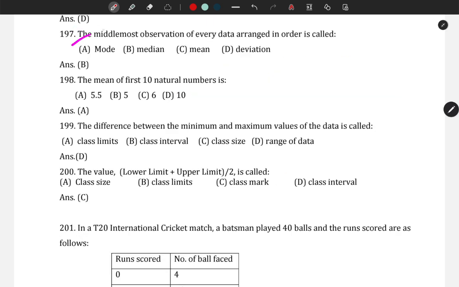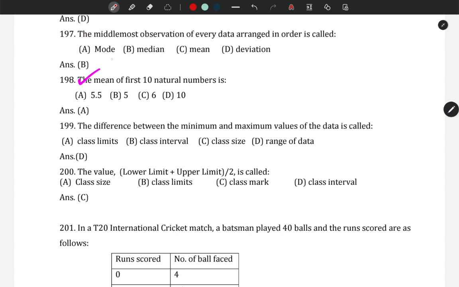The middlemost observation of every data arranged in order. So when you arrange any given data in order, supposing we have 5 observations arranged in ascending order, the one which falls in the middle is called median. The middlemost observation is called median.